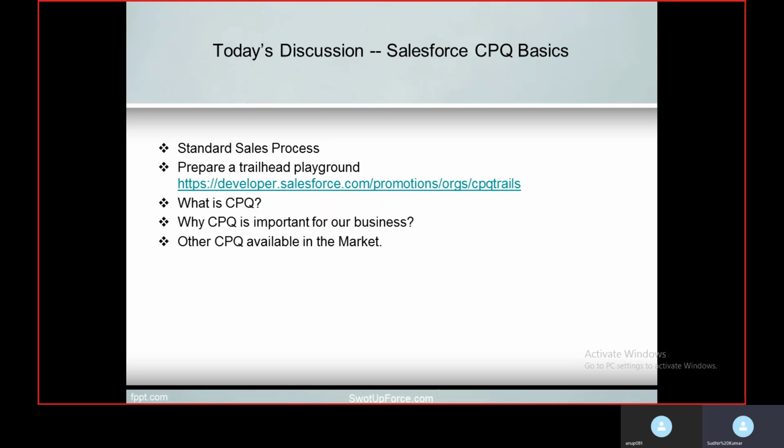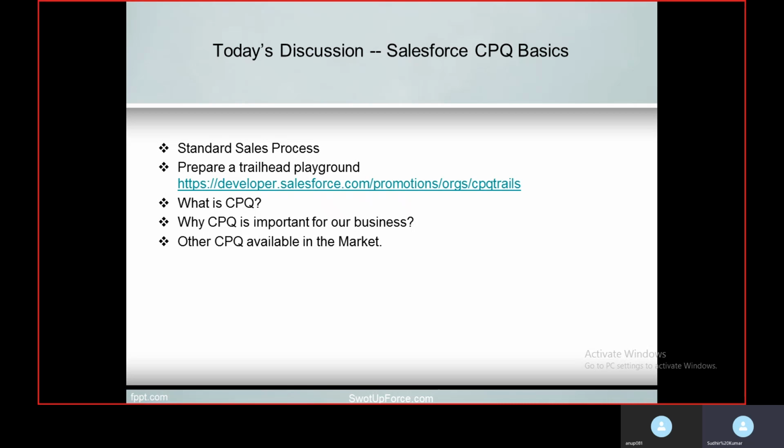Today's agenda is Salesforce CPQ basics. One thing before moving to this topic, I would like to make clear: today's discussion may look like theory, since we are going to discuss a few basic things in this session. But from the next session we will focus more on the practical side.